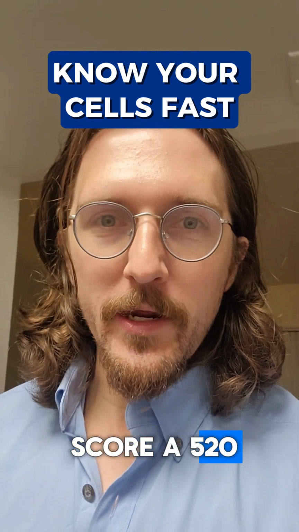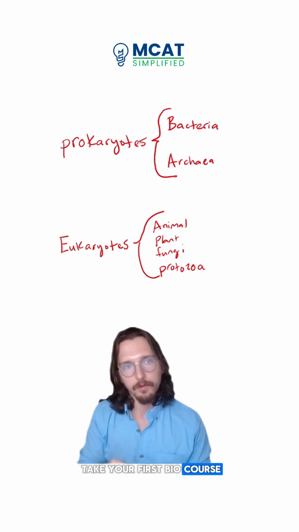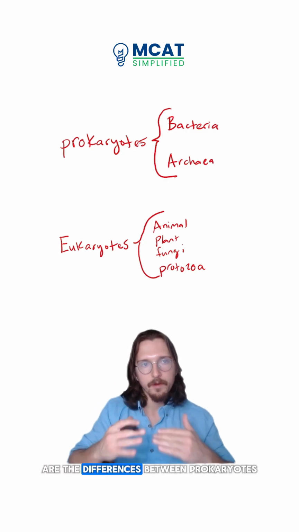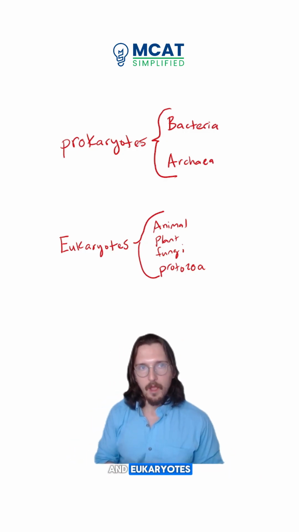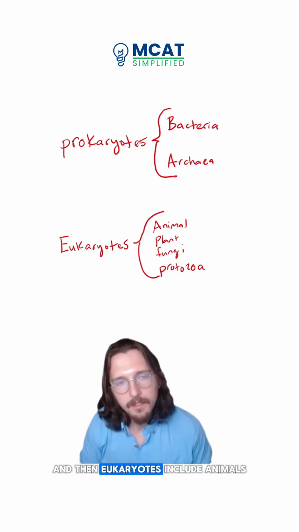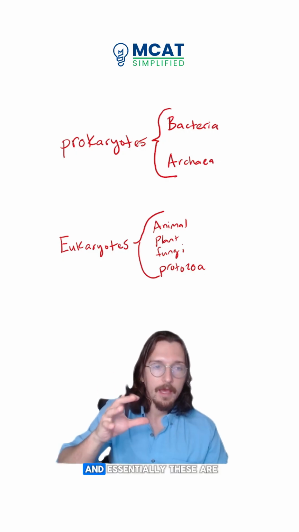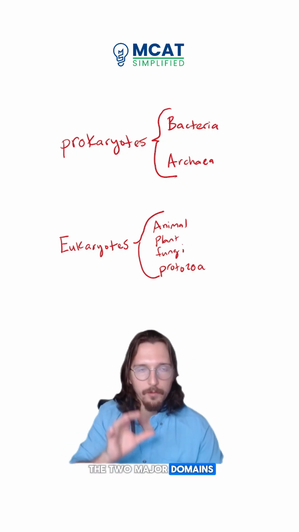If you want to score a 520, you have to know this topic. So whether you're preparing for the MCAT or getting ready to take your first bio course, one of the major things we have to understand are the differences between prokaryotes and eukaryotes. Prokaryotes can be further divided into bacteria and archaea, and then eukaryotes include animals, plants, fungi, protozoa, to name a few. And essentially, these are the two major domains of life, right?